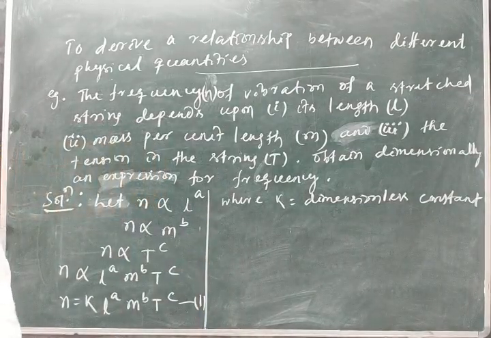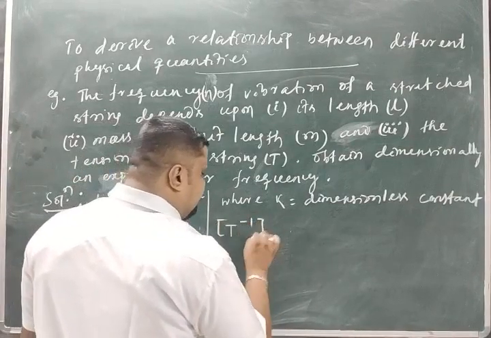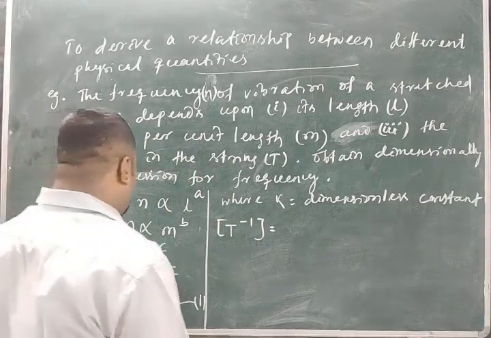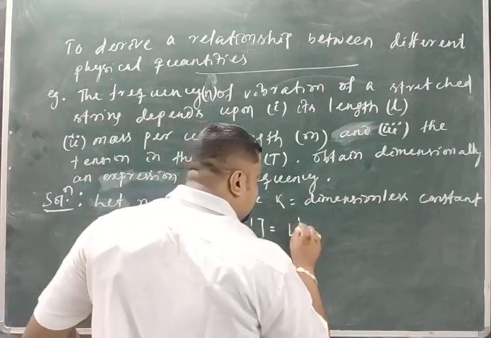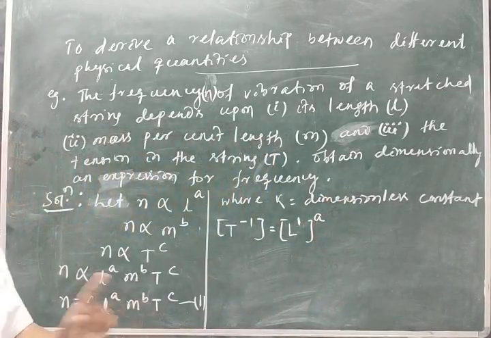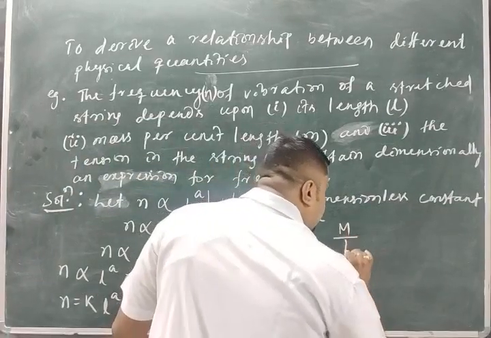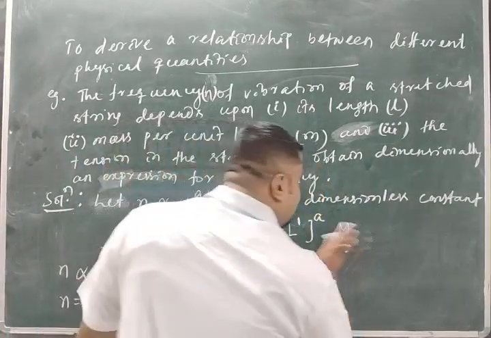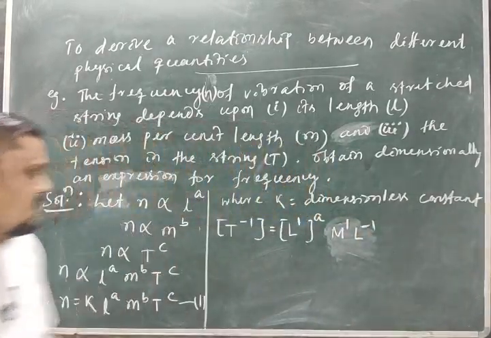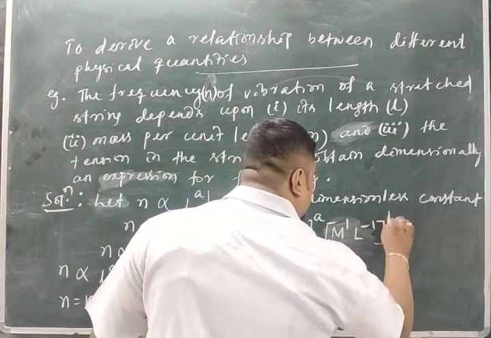Frequency is 1 by time period, so T minus 1 is equal to k, which has no dimension, times length L1 to the power a, times mass per unit length, M1 L minus 1, to the power b. That is a symbol.